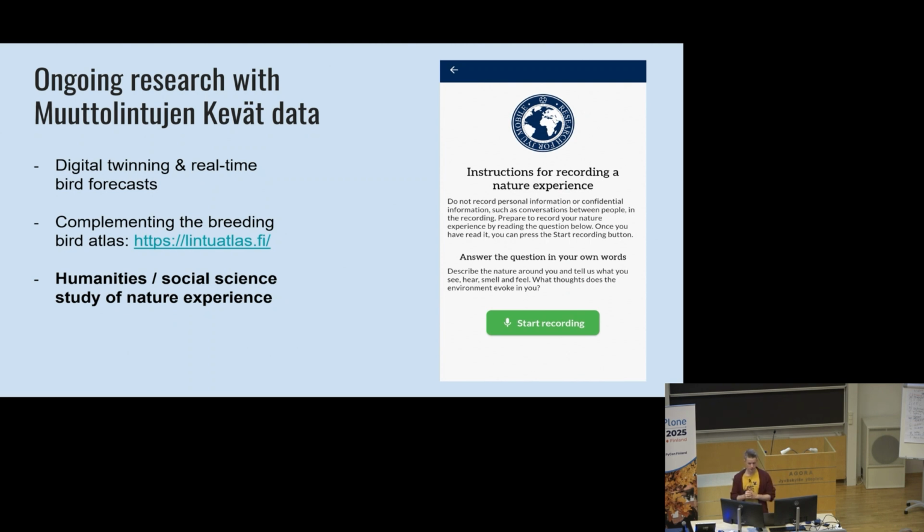Also, this app has been developed so that data safety is at a pretty high level. We don't collect any data from the users. We don't know who they are. There's no need to register. I mean, you have to create a user ID, but that's just an anonymous user ID. We don't know who is behind the recordings, and we don't even want to know that. We are just collecting recordings of birds, and we don't need any background information of the actual users. So maybe that is one reason why people have felt safe to use the application.